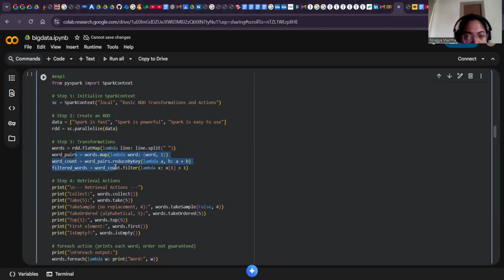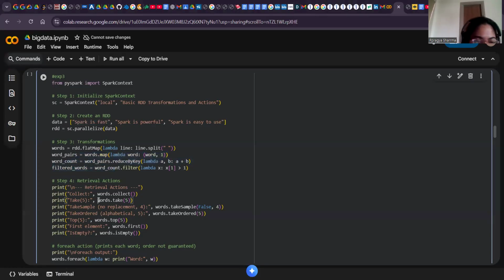And then map lambda word comma 1. It will convert each word into a (word, 1) pair, preparing for counting. Then reduceByKey with lambda a, b: a plus b groups values by key and sums counts. It actually performs the shuffle under the hood. So output example is (spark, 3), (is, 3), (fast, 1). Filter lambda x: x[1] greater than 1 keeps only words whose count is greater than 1.